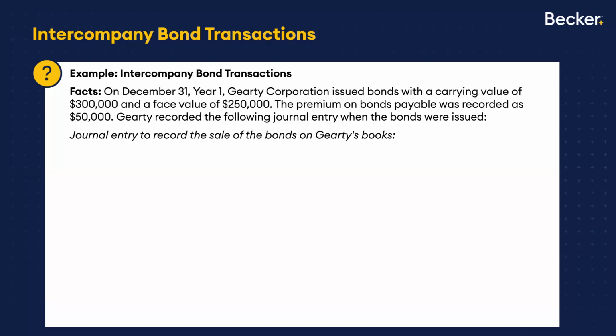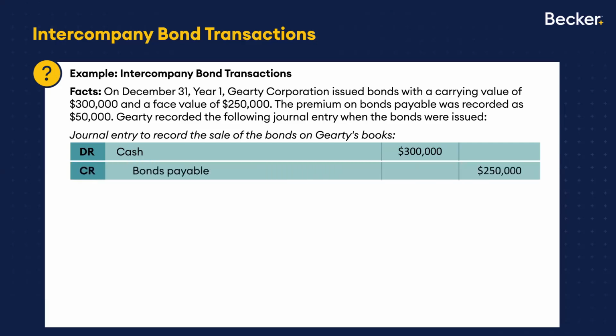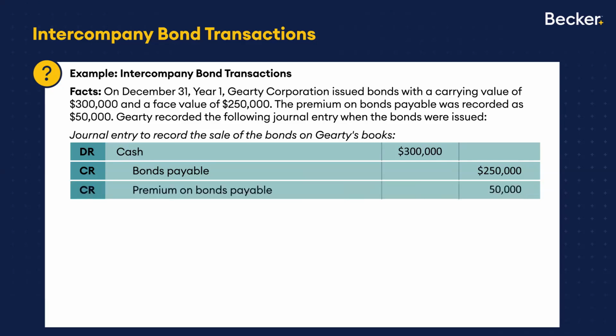Now, Garrity recorded this when they made that entry. Well, they said, we got paid, we got $300,000, that's what we sold that stock for, so debit cash, $300,000. They record the bond payable for the face value of those bonds, that's $250,000. And they're going to record a credit for a premium on bonds payable, making the net book value or the carrying value of the bonds $300,000 in total.